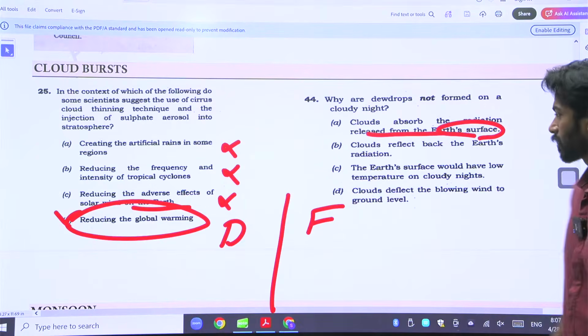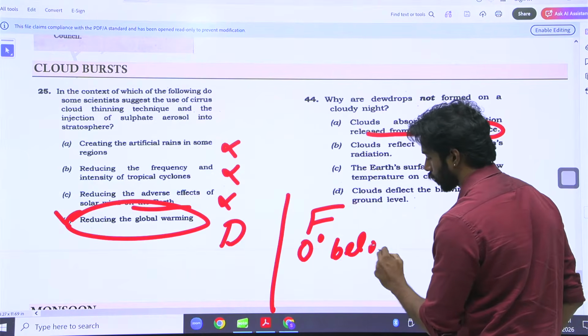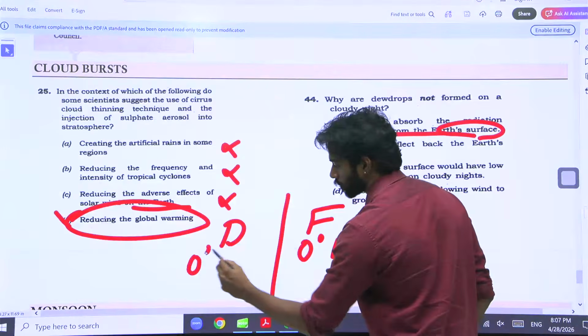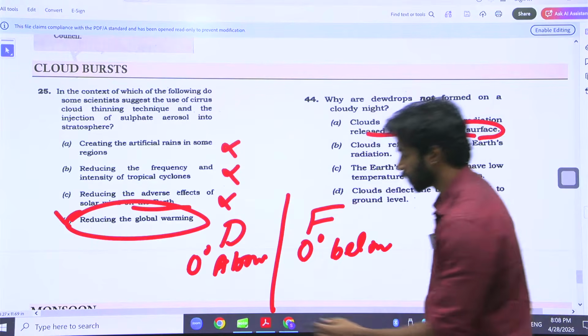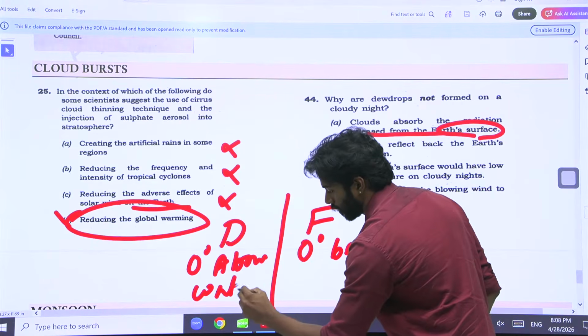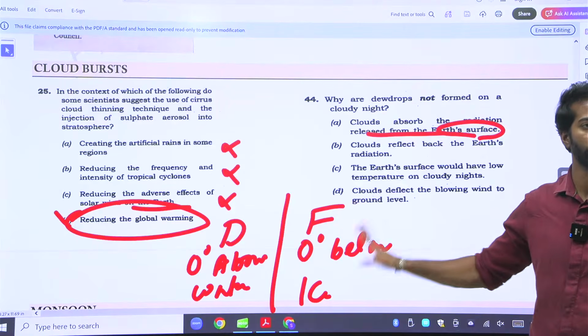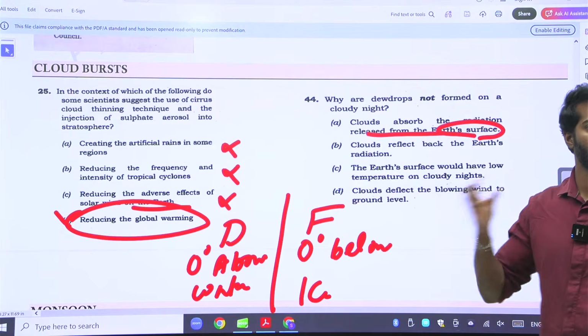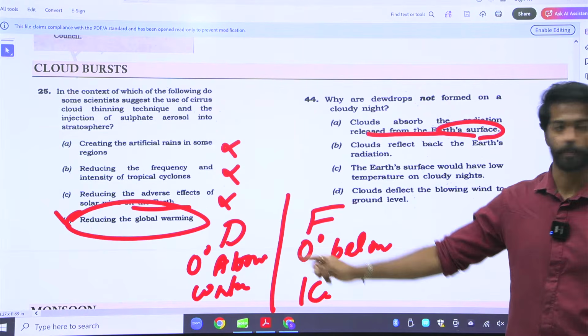Yeah, frost is something that is below 0 degrees. Below 0 degrees is frost. Above 0 degrees is dewdrop. Okay, this is in water form, and this is formed in the form of ice. That is the only difference between dew point and frost. What is dew point? The temperature at which it is just above 0 degrees.